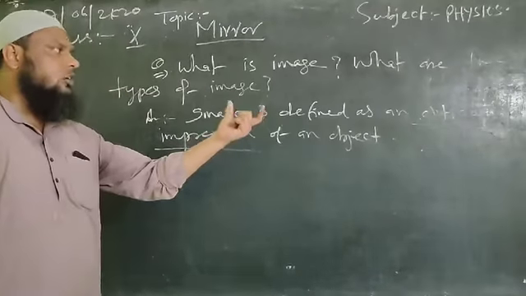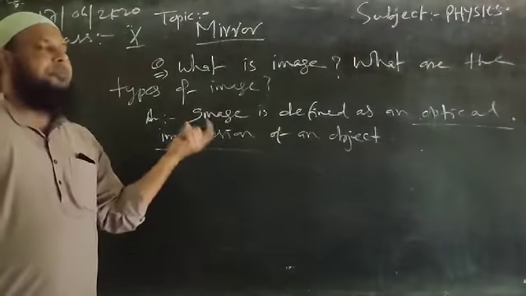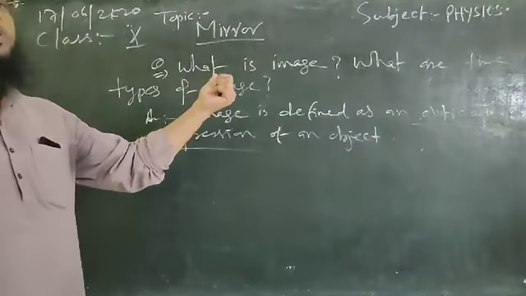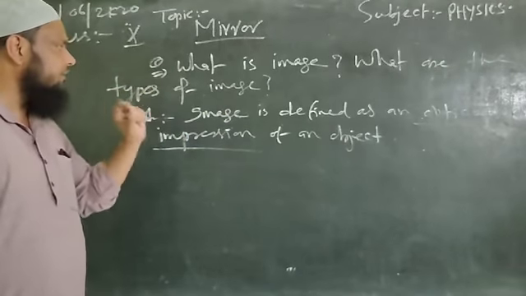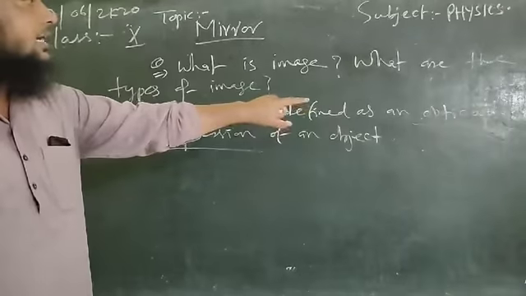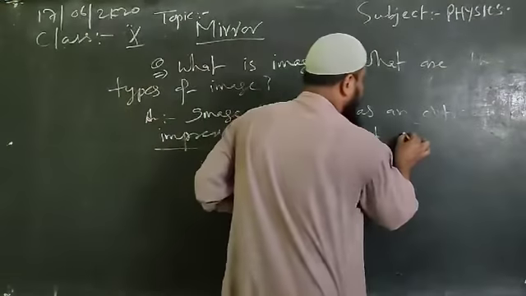Clear? So here the optical is what? The impression which is obtained due to the optical devices. And mirror is what? Mirror is an optical device. Clear? So that's why we have to keep in our mind as a definition of image. Image is defined as an optical impression of an object. Clear?